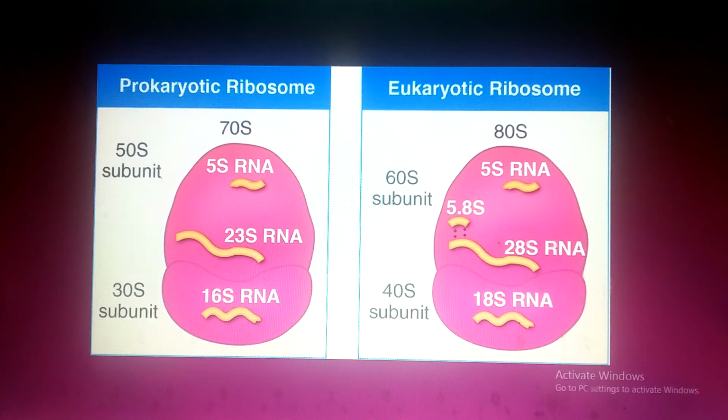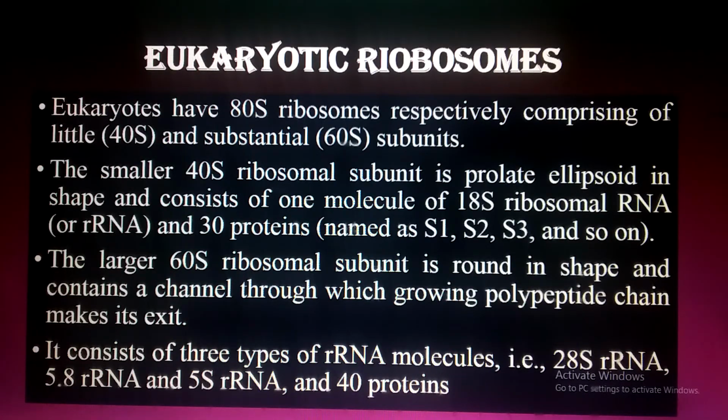Okay, now I'm going to discuss and show the structure of the eukaryotic ribosome. So eukaryotes have 80S ribosomes, comprising the small subunit of 40S and the larger subunit of 60S. Is it clear? The smaller 40S ribosomal subunit is prolate ellipsoid in shape and consists of one molecule of 18S ribosomal RNA and 30 proteins.